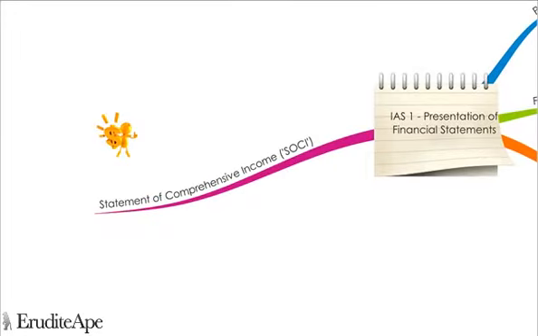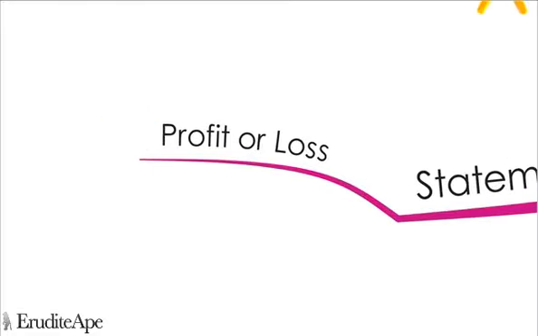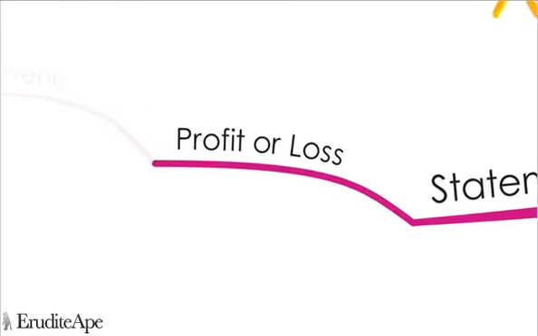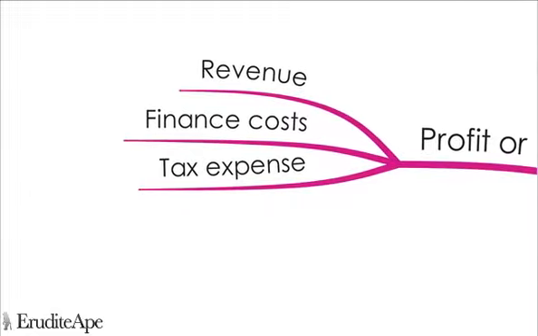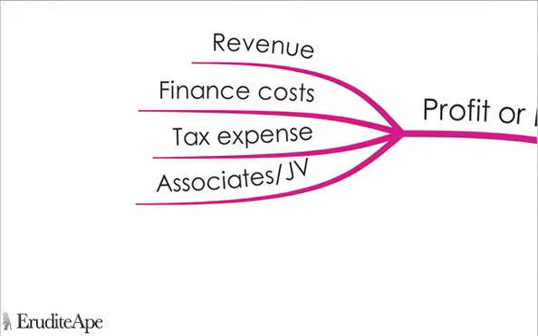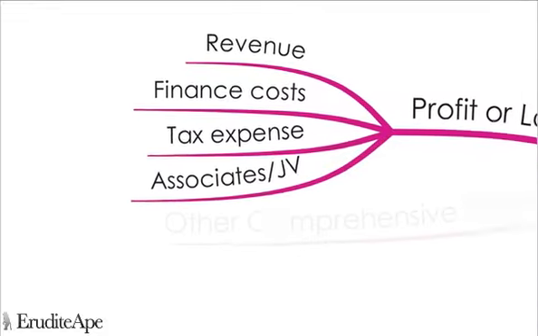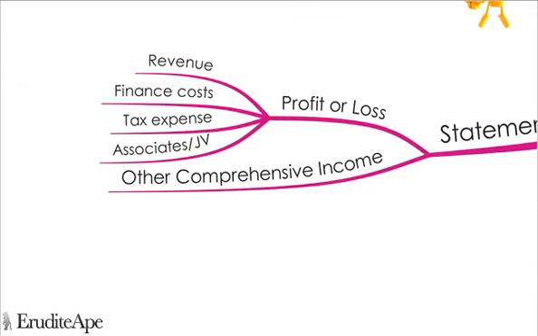A Statement of Comprehensive Income will show the net income, expense, and profit of an entity over a specified period of time, usually a year. The Profit and Loss section of the Statement of Comprehensive Income will list all revenue, finance costs, tax expenses, and shares of associates and joint ventures' profit or losses. Anything else will be listed under Other Comprehensive Income, such as any gains or losses on the sale of property.